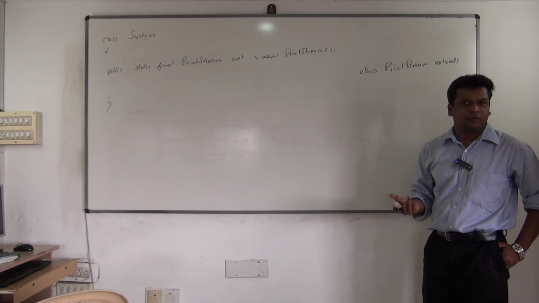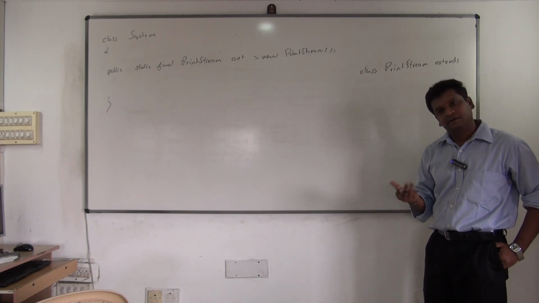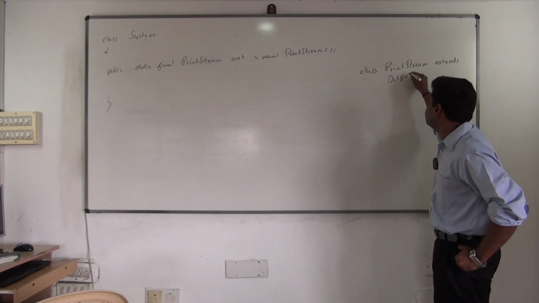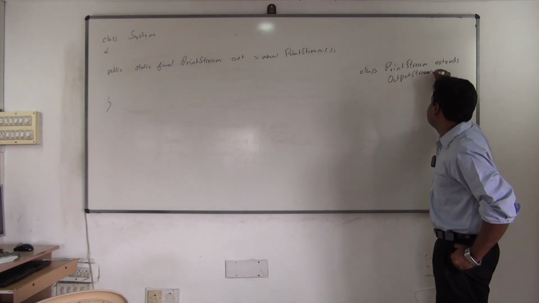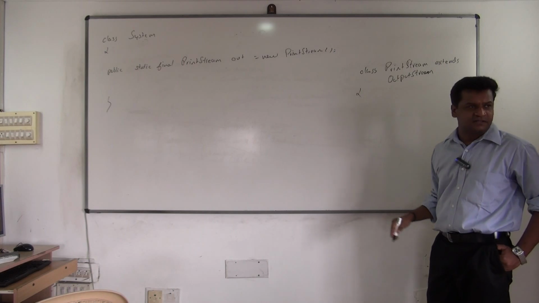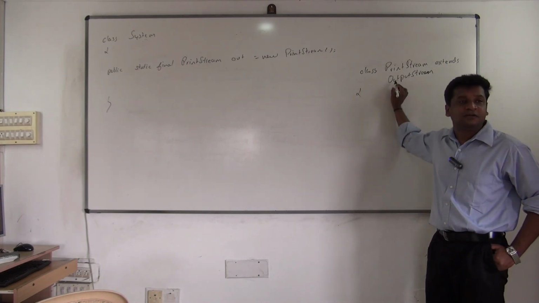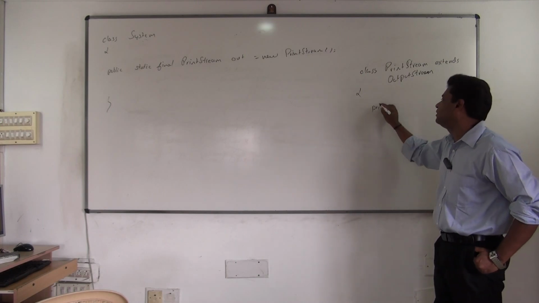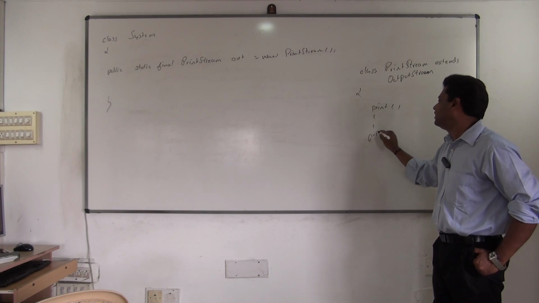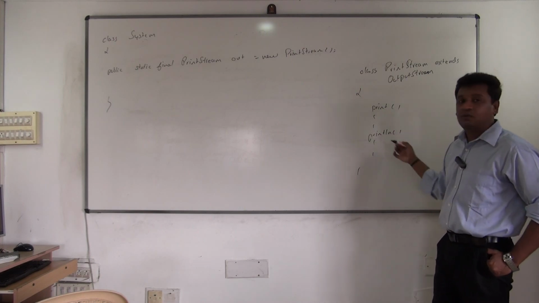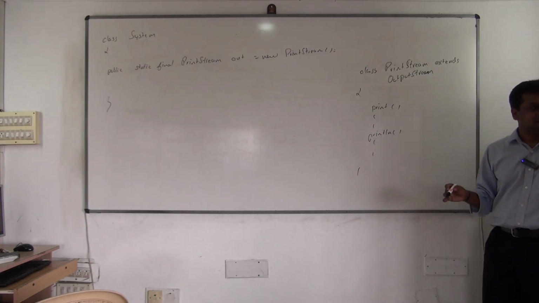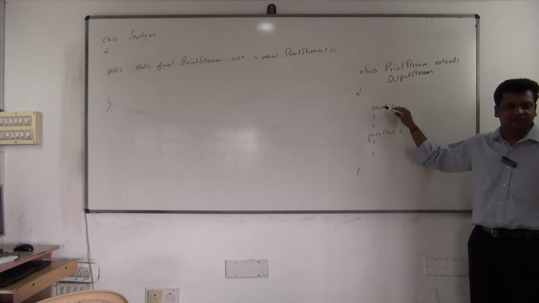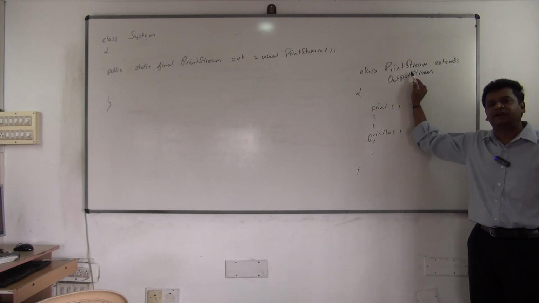Any class, it depends on the operation. If it is a byte operation, they will be extending InputStream or OutputStream, depending on what operation they perform. So it's extending OutputStream. After extending this class, it will override all the methods of OutputStream, plus it will have extra methods. Some of the extra methods are print and println. These are methods present in the class called PrintStream. That's it, nothing more here.